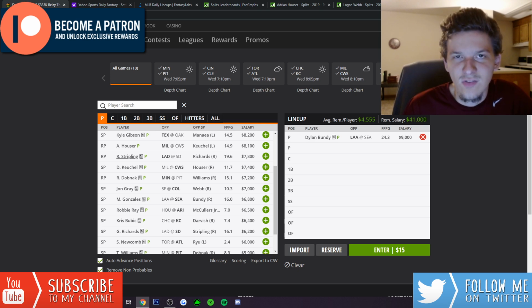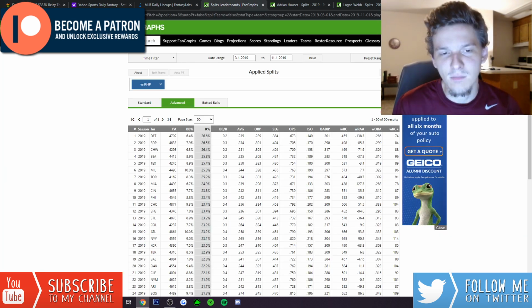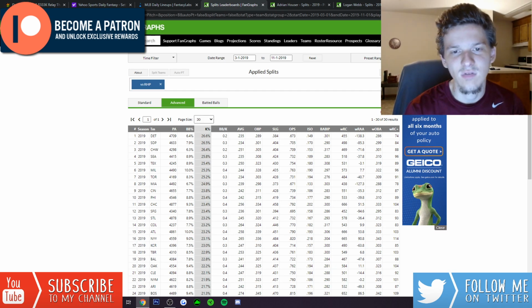So I talked about it in Tuesday's video. This Padres team against right-handed pitching, they got some power hitters, but they also have a ton of strikeouts. Last season against righties, they had the second highest K rate in the league at 26.5%.